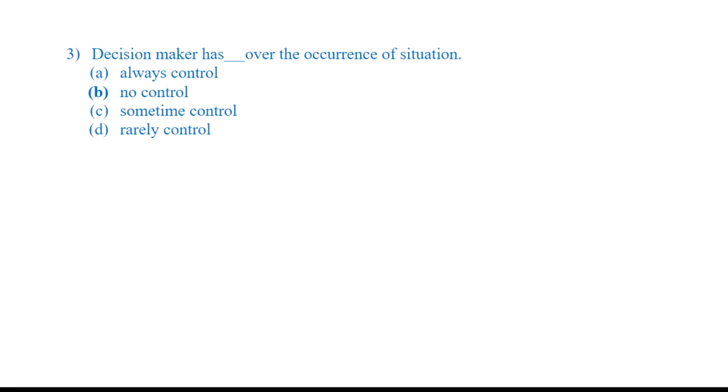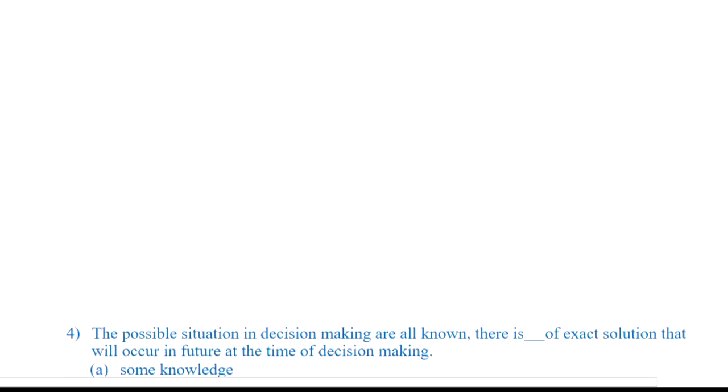I can select action 1, action 2, action 3, but the situations or the events are never under the control of the decision maker. The moment I use the word never, it means sometime and rarely are out of the picture. So only one option is left, and that is no control. So the decision maker has no control over the occurrence of the situation. Next question.